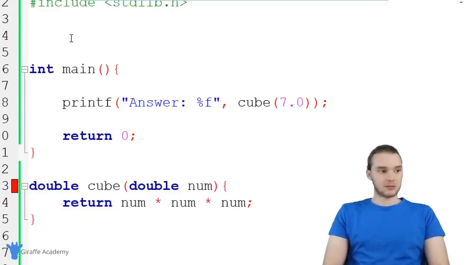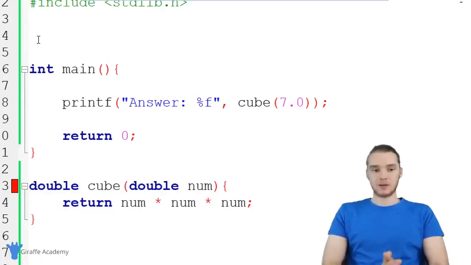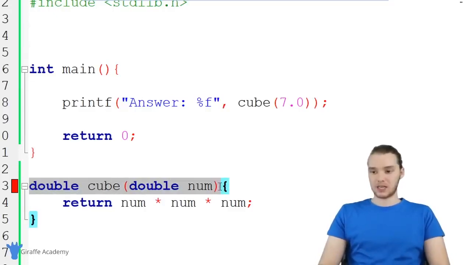So what I can do is something called prototyping. When I prototype, it'll allow me to create this function below the main function without getting this error. Basically, I'm just going to write out the function signature: the return type, the name, and the parameters.